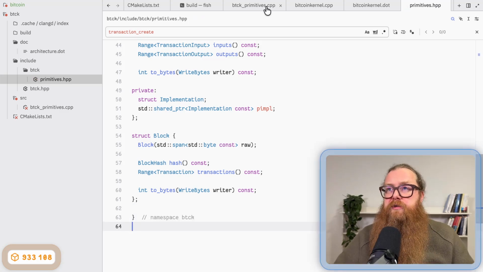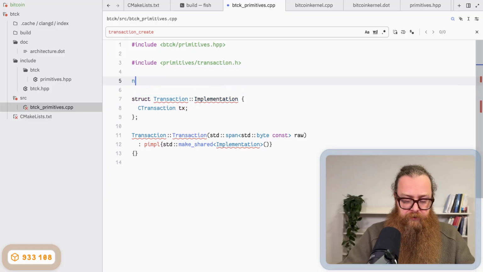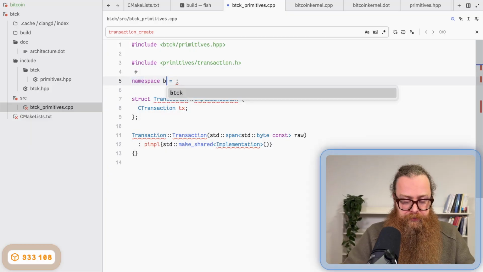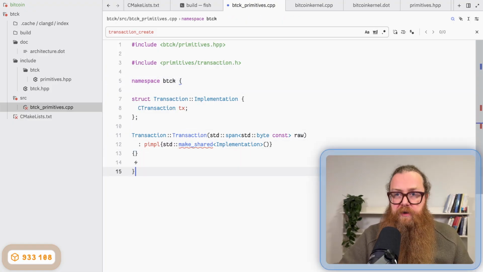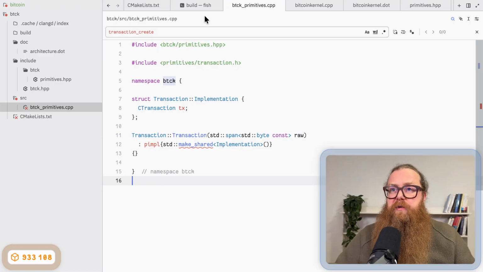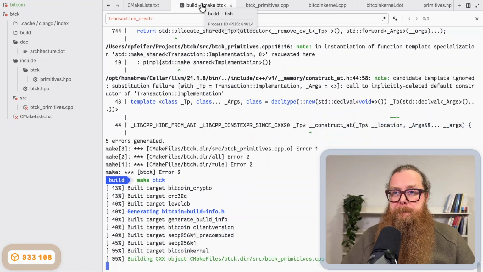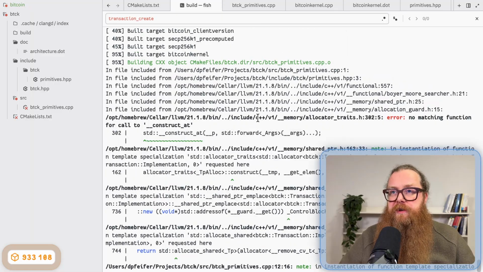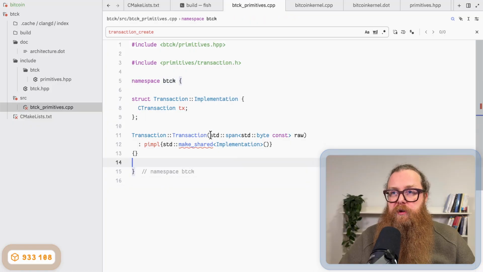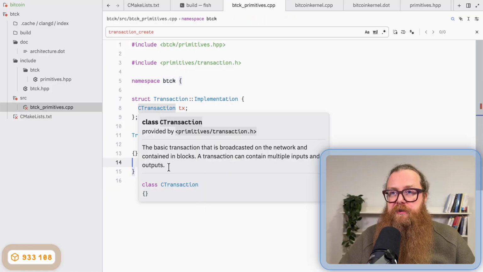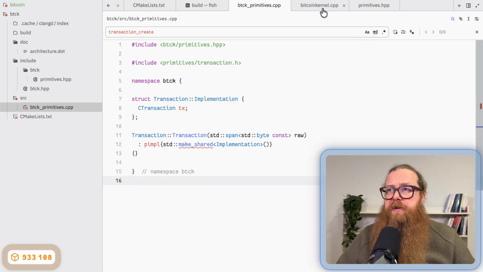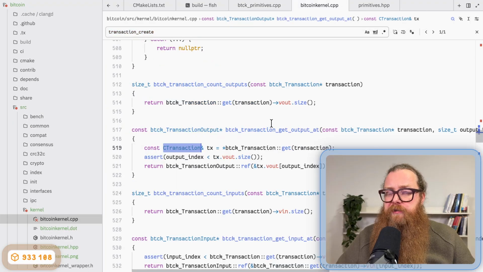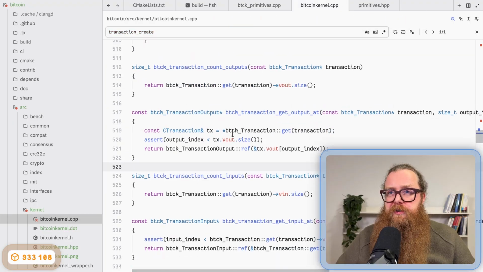And I have to do the same thing in my source directory. So namespace BTCK, opening brace, and I have to close the brace at the end of the file. And if I build now, I still get errors because it cannot construct my implementation, because apparently this C transaction here does not have a default constructor. So let's see what is done in the C++ implementation of the C interface.